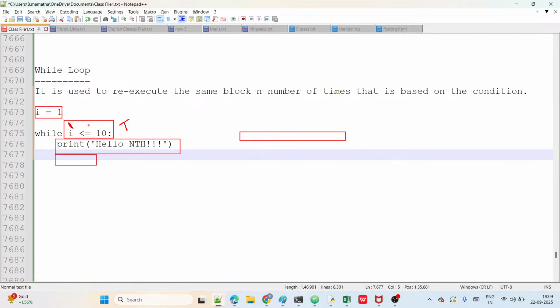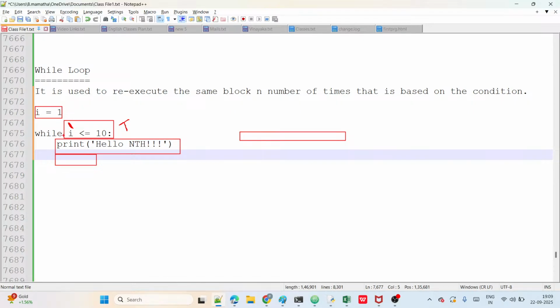Now at the end of the block, we should increase the I value compulsorily. Why? Now I value is 1, next must be 2, next 3, 4, 5, 6, 7, 8, 9 and 10. And when I becomes 11, at that time the condition is false. So when the I value keeps on increasing, at a certain time the condition becomes false.